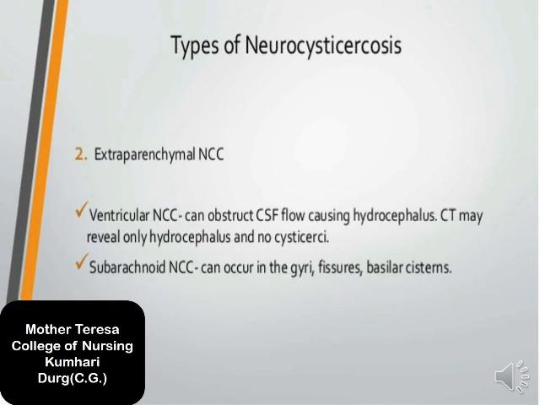The second type of neurocysticercosis is extraparenchymal neurocysticercosis. Ventricular neurocysticercosis can obstruct CSF flow, causing hydrocephalus. CT may reveal only hydrocephalus and no cysticercus. Subarachnoid neurocysticercosis can occur in the Sylvian fissure and basilar cisterns. So extraparenchymal neurocysticercosis means the parts external to the parenchymal area of the brain are affected and altered.